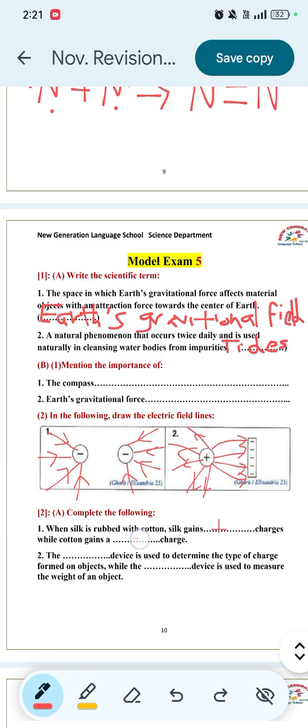Number 2, the electroscope device is used to determine the type of charge formed on objects. The answer is electroscope, a device used to detect the electric charges formed on objects, while the Newton meter, or spring scale, is used to measure the weight of an object.